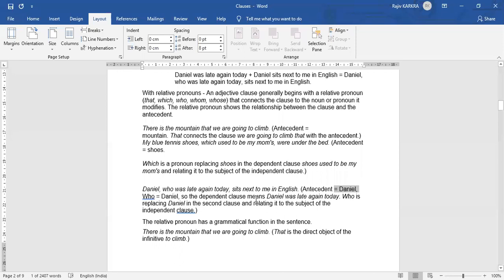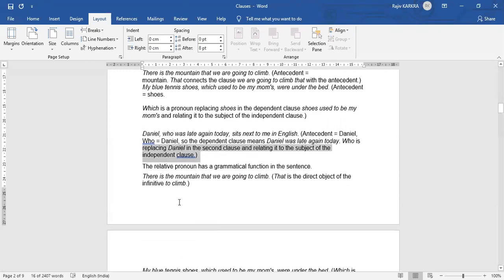So the dependent clause means Daniel was late again today. So here, what is written as 'who' means Daniel only. Who is replacing Daniel in the second clause and relating it to the subject of the independent clause. The relative pronoun has a grammatical function in the sentence.